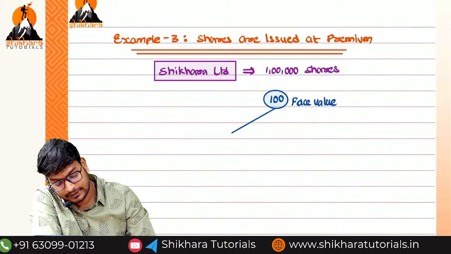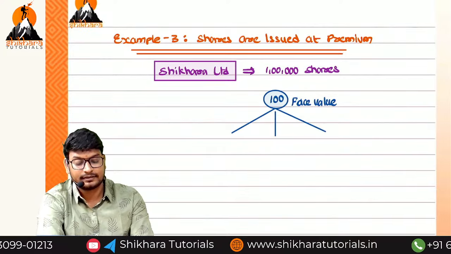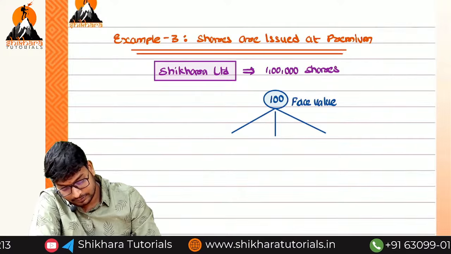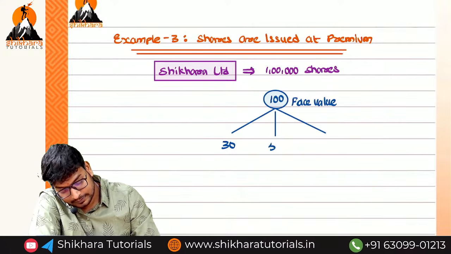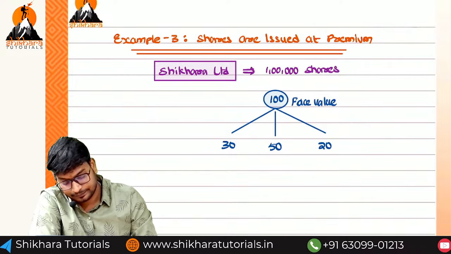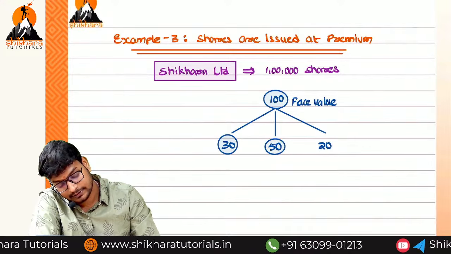We have 3 installments. The first is called application, the second is allotment, and so on. So 30 rupees, 50 rupees and 20 rupees.